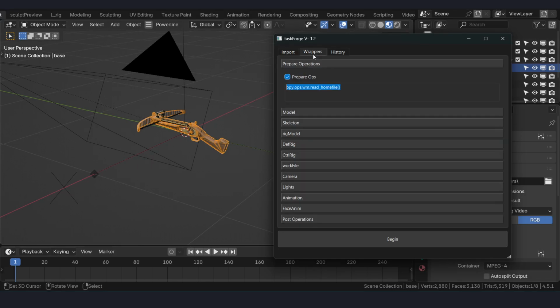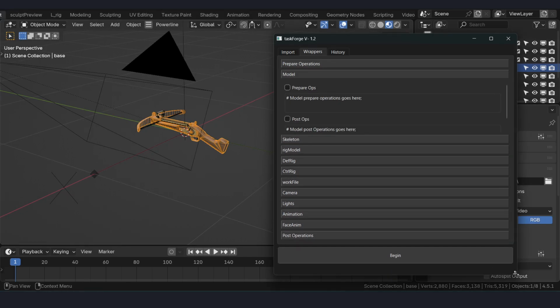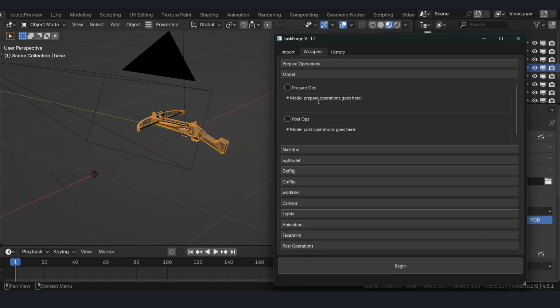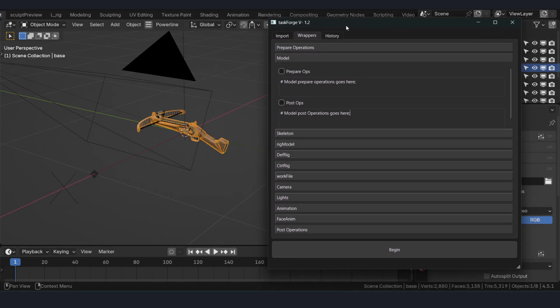Once the model is imported, another set of commands will run, which is before the model is imported and another one is after the model is imported. In this case, for rendering purposes, we are not going to do anything, so we can leave them unchecked.